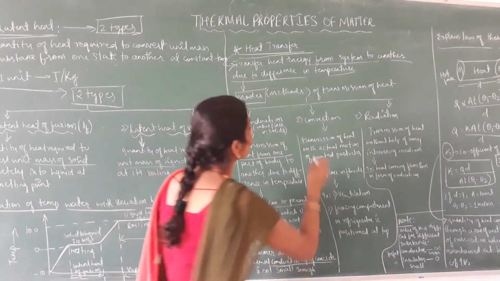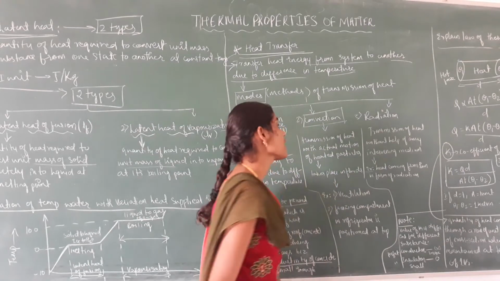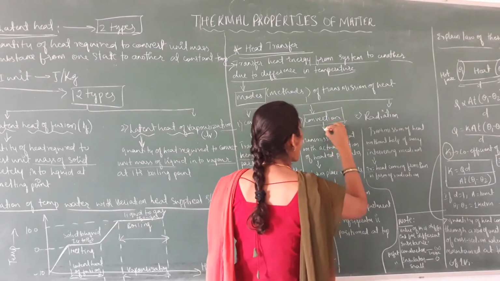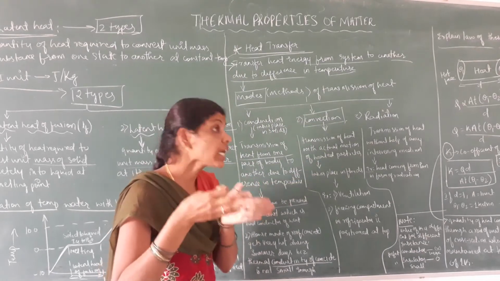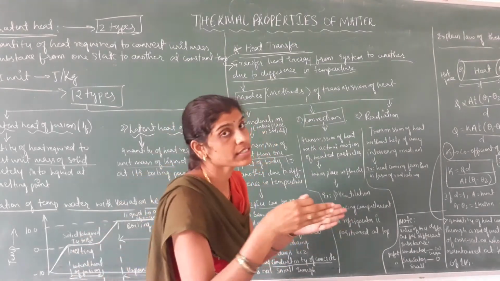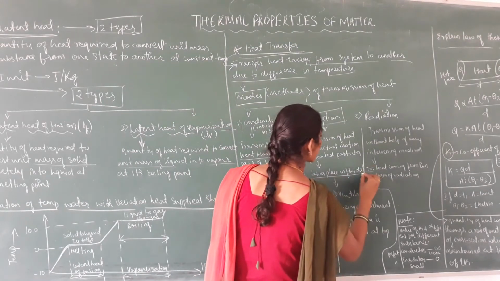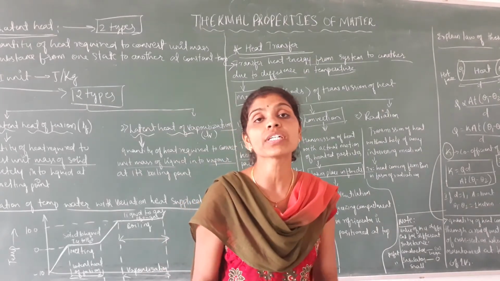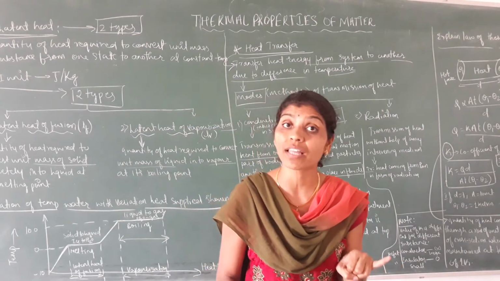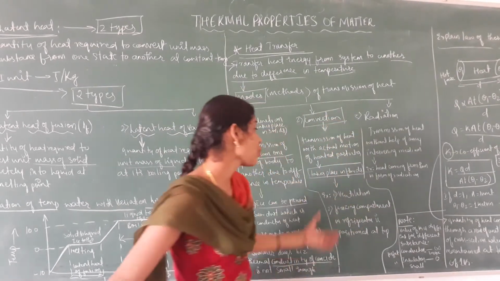ಸೊ ನೆಕ್ಸ್ಟ್, we shall see what is the meaning of convection. So convection is nothing but a transmission of heat with the actual motion of heat particles. ಅಲ್ಲಿ really the heat particles are going to move. So it takes place only in case of fluids. Note, conduction takes place in solids and convection takes place in case of liquids. ಅದನ್ನ ನೆನಪಿಟ್ಕೋಬೇಕು ನೀವು.